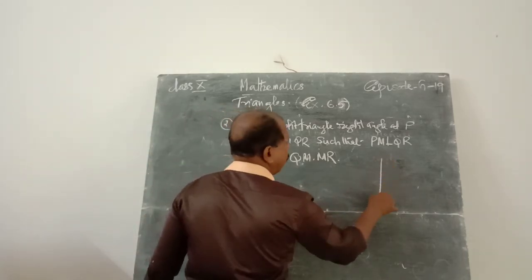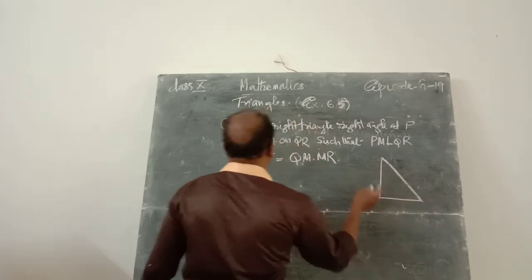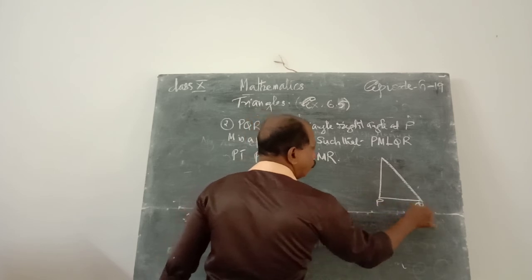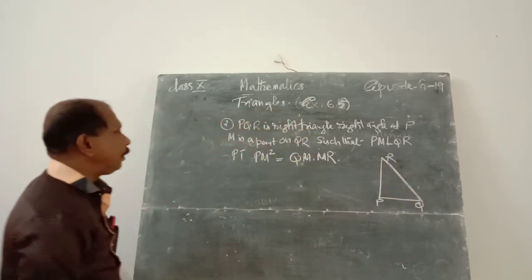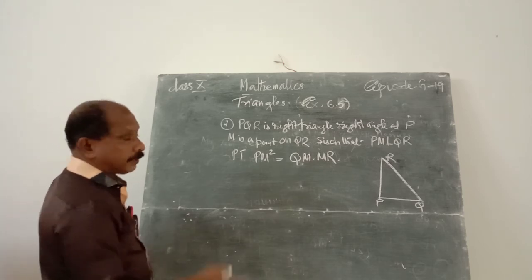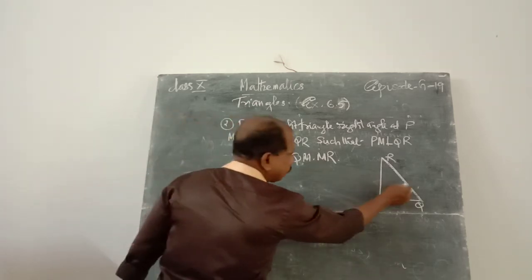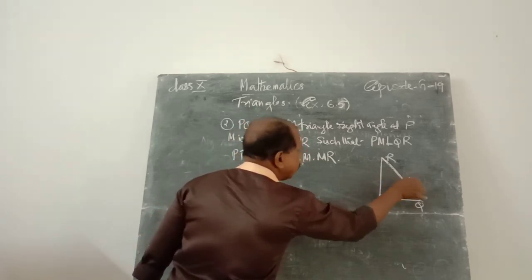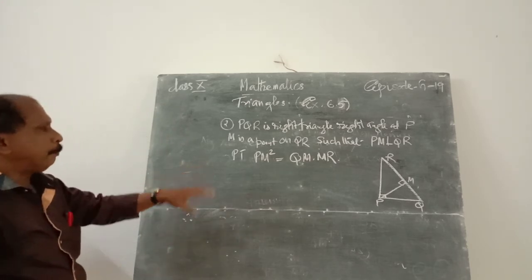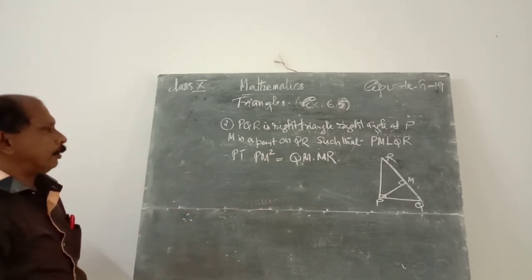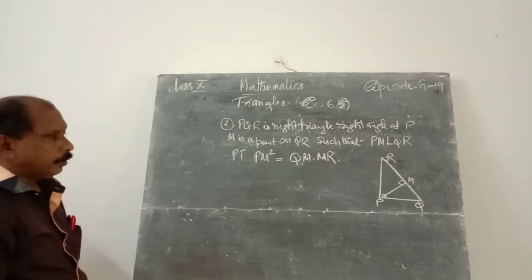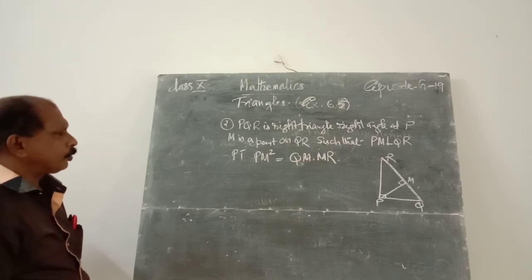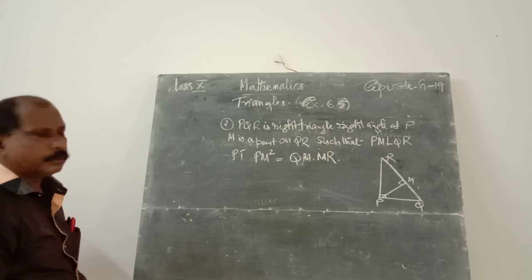That is, PQR is a right angle triangle, right angled at P, that is given. So PQR, and M is a point on QR such that PM is perpendicular to QR. That is, this angle is 90 degree, this angle is also 90 degree. Prove that PM square is equal to QM into MR.